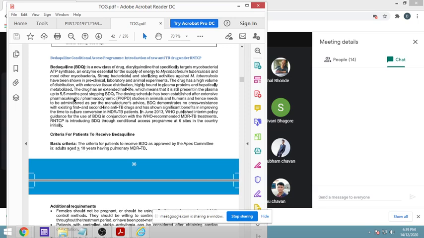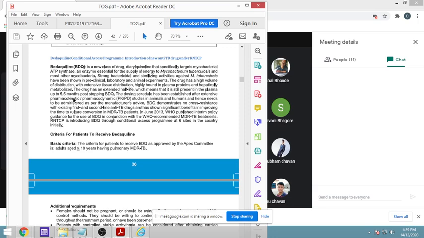If the volume of distribution is high, that means it is present in all the body fluids, and therefore you have to increase the dose, or you have to add a loading dose. Because of extensive tissue distribution, high plasma protein binding and hepatic metabolism, the drug has an extended half-life, which means it is still present in the plasma up to 5.5 months after stopping bedaquiline. The dosing schedule has been established after extensive pharmacokinetic and pharmacodynamic studies in animals and humans, and hence it needs to be administered as per the manufacturer's advice.